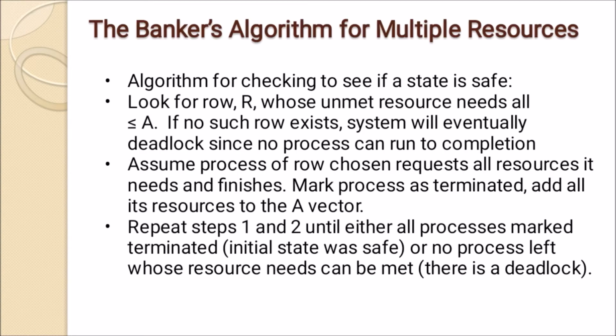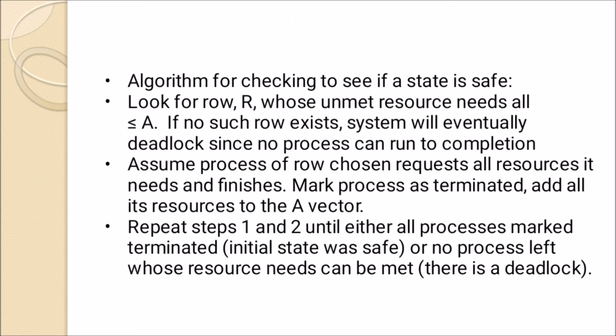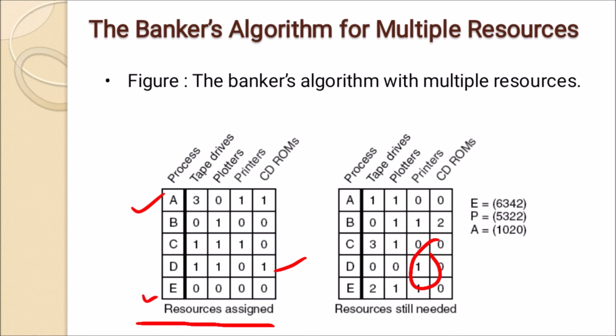The algorithm for checking whether a state is safe is to look for a row R whose unmet resource needs are all less than or equal to A. If no such row exists, the system will eventually deadlock since no process can run to completion. For example, here, what is A? It is the remaining resources.